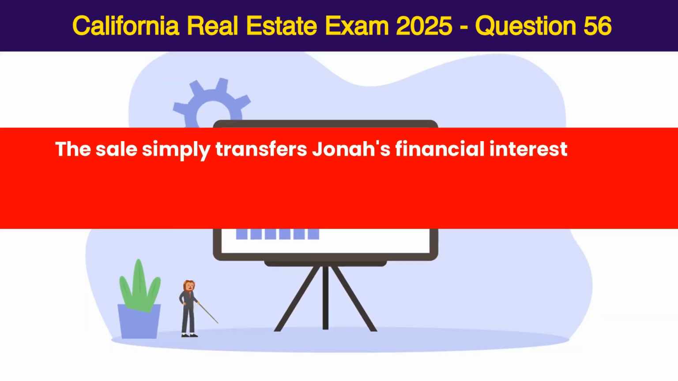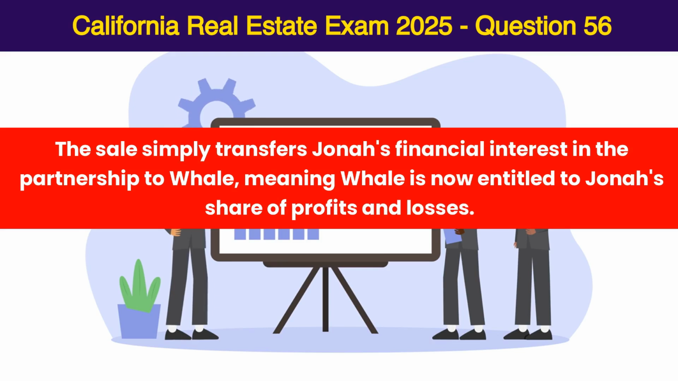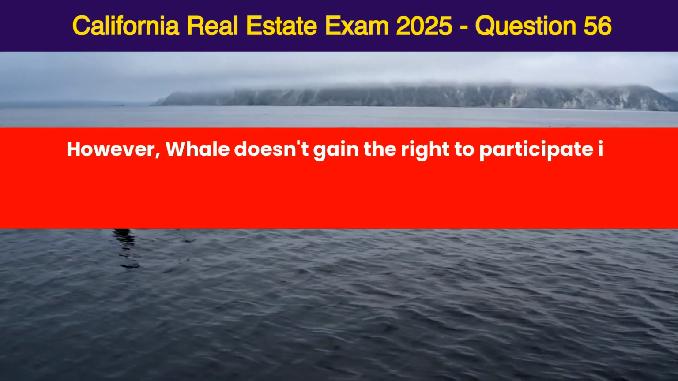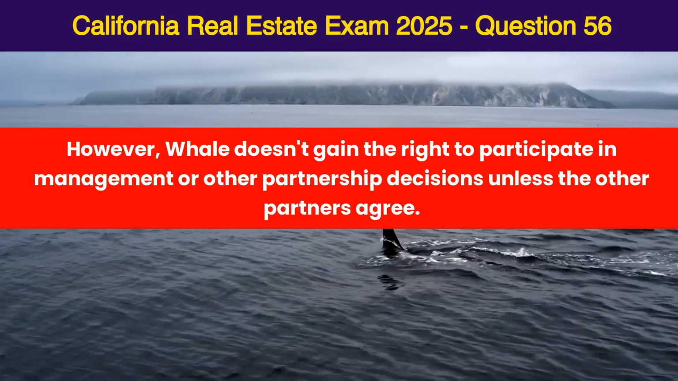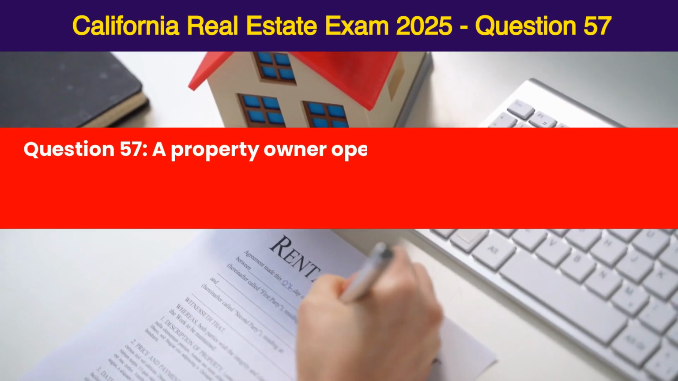The sale simply transfers Jonah's financial interest in the partnership to Whale, meaning Whale is now entitled to Jonah's share of profits and losses. However, Whale doesn't gain the right to participate in management or other partnership decisions unless the other partners agree. Question 57.